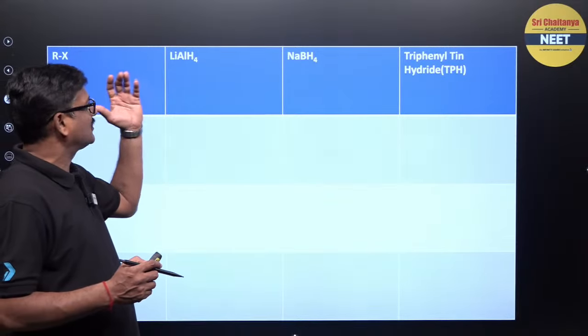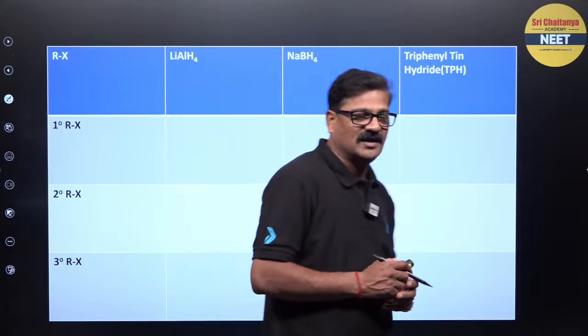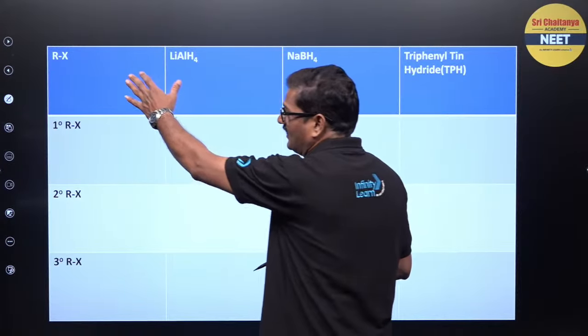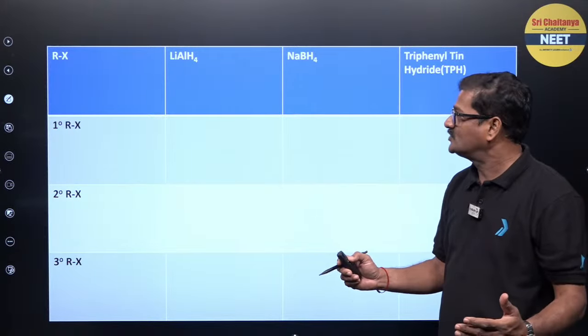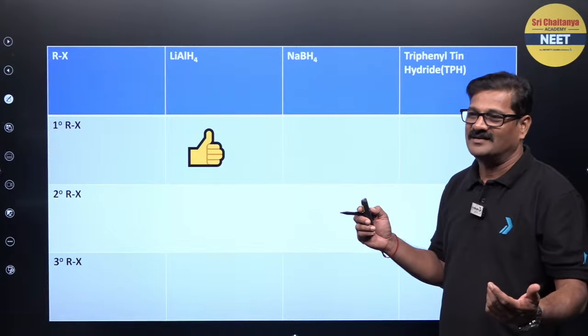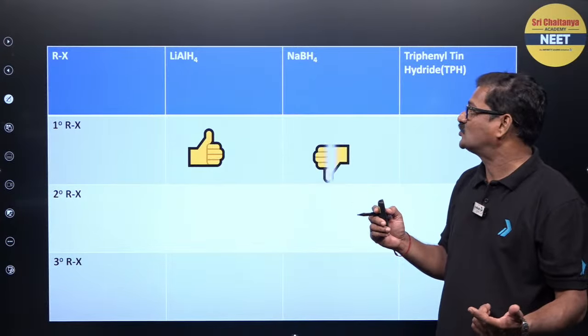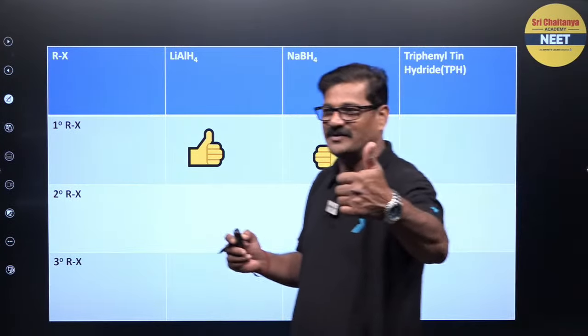So let us talk about the comparison of lithium aluminum hydride, sodium borohydride, and triphenyl tin hydride with alkyl halides, which can be primary, secondary, tertiary. So lithium aluminum hydride can reduce primary alkyl halide, and sodium borohydride cannot. It cannot be done, it can be done, right?